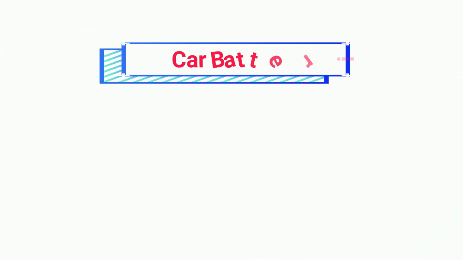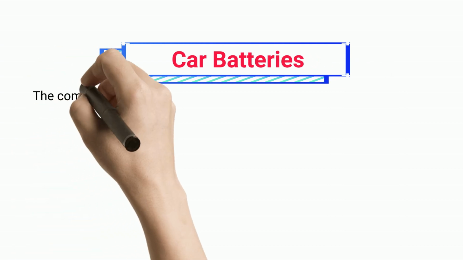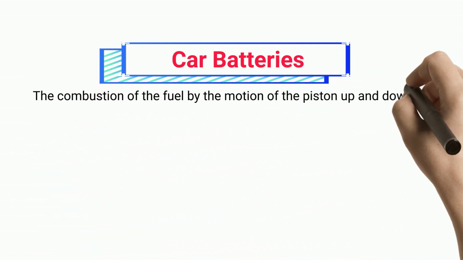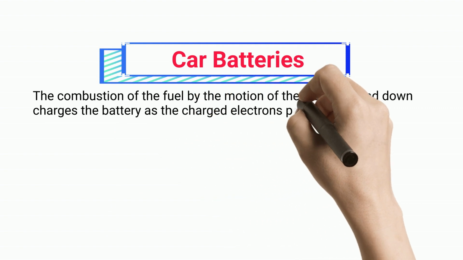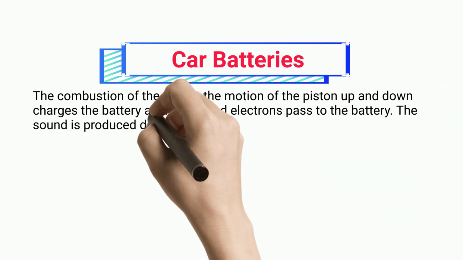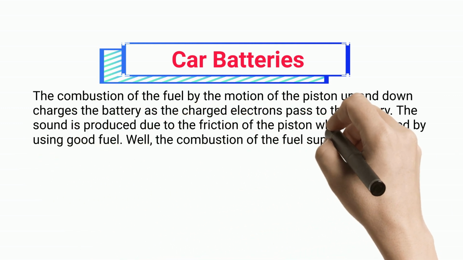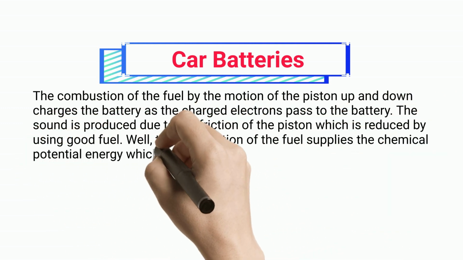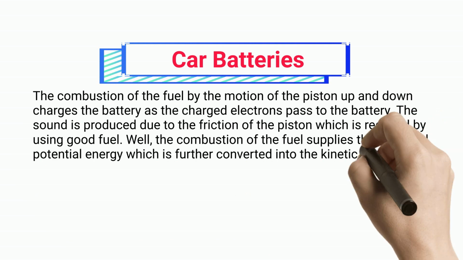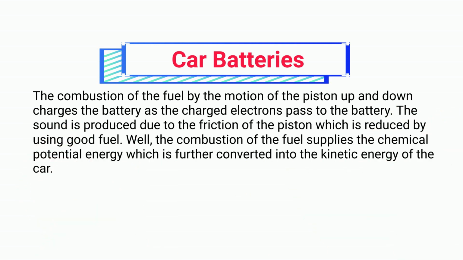Car batteries. The combustion of the fuel by the motion of the piston up and down charges the battery as the charged electrons pass to the battery. The sound is produced due to the friction of the piston, which is reduced by using good fuel. Well, the combustion of the fuel supplies the chemical potential energy, which is further converted into the kinetic energy of the car.